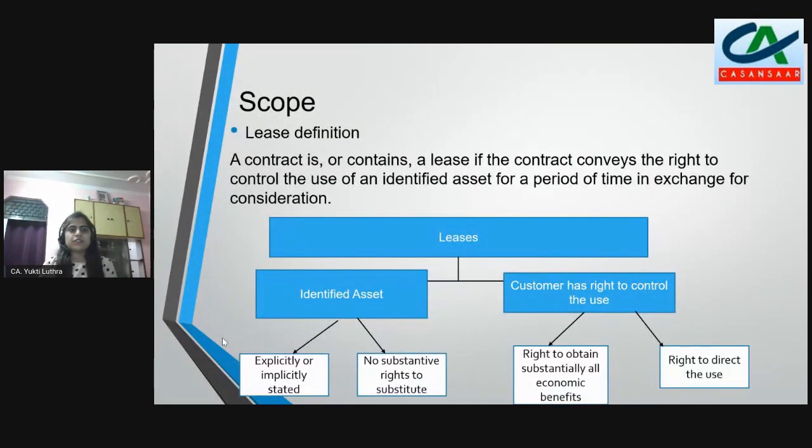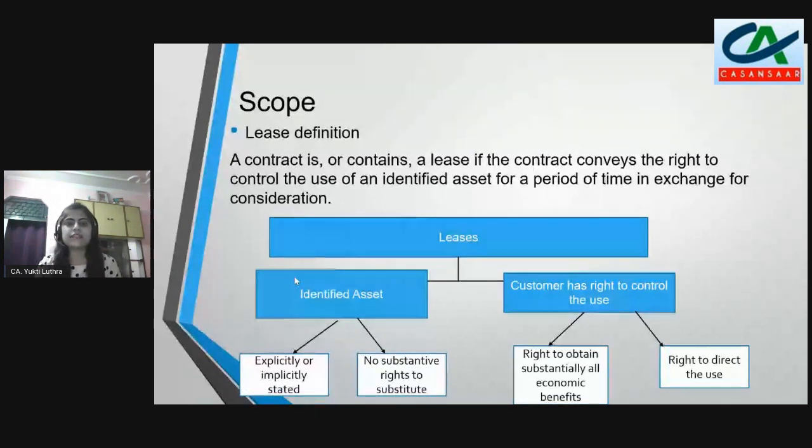Okay, now look at the definition of a lease. Under IFRS 16, the definition says a contract is or contains a lease if the contract conveys the right to control the use of an identified asset for a period of time in exchange for consideration. Let's try to break it down into parts and understand it. First of all, a lease should have an identified asset, and second, the customer has the right to control the use.